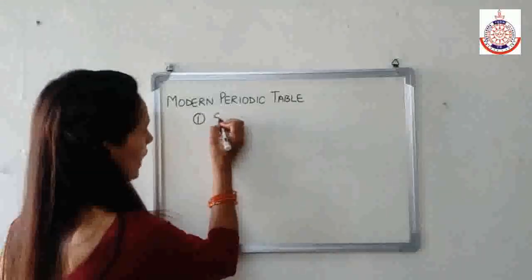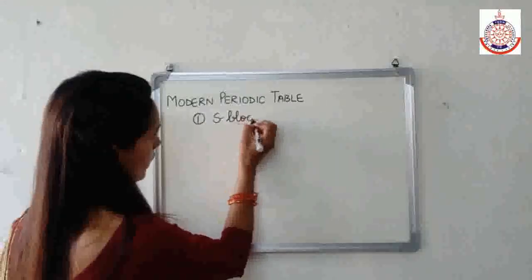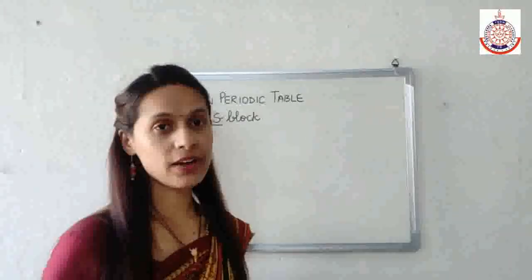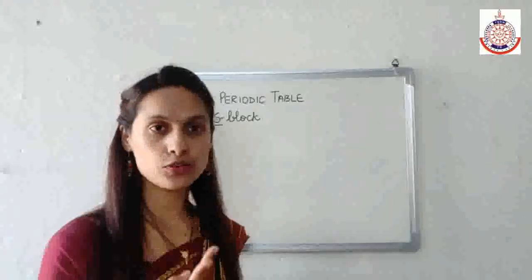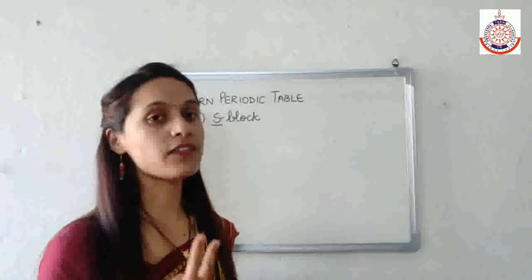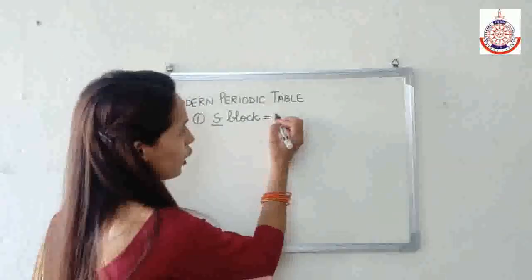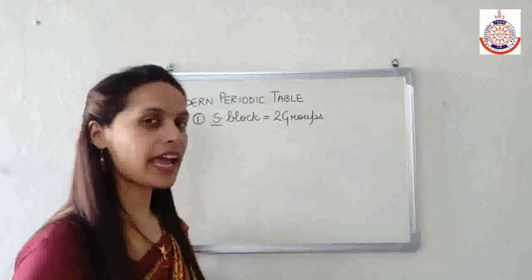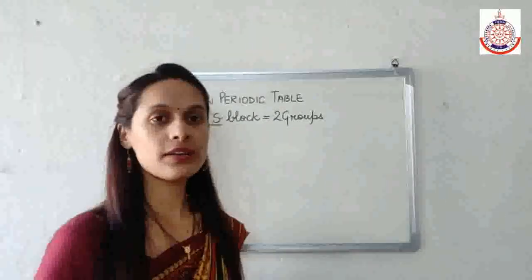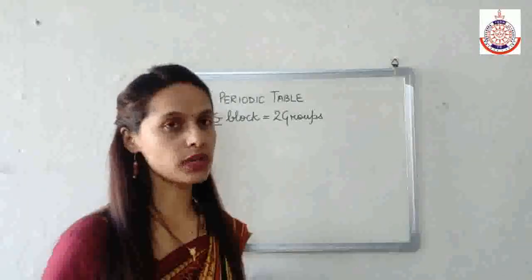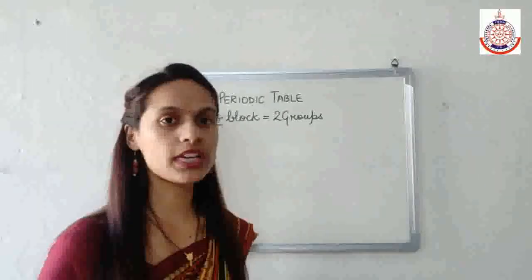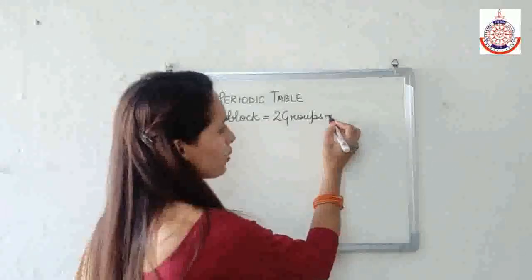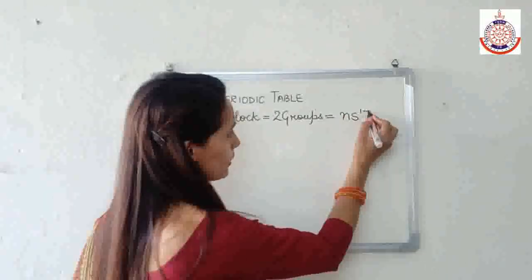First, if I talk about S block. Now S block means S subshell. In S subshell we have only one orbital, so there is a place for 2 electrons, and that's why we have 2 groups in S block. Why do we have 2 groups in S block? Because in S subshell we have only one orbital, and one orbital can accommodate only 2 electrons. Therefore we have only 2 groups in S block, and the general electronic configuration is ns1 to 2.